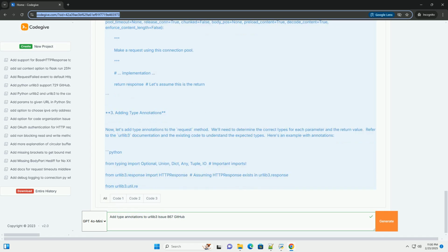4. Running mypy. After adding type annotations, run mypy to check your code for type errors. Navigate to the root of the urllib3 repository in your terminal and run it. Or you can use tox. mypy will analyze your code and report any type errors it finds.